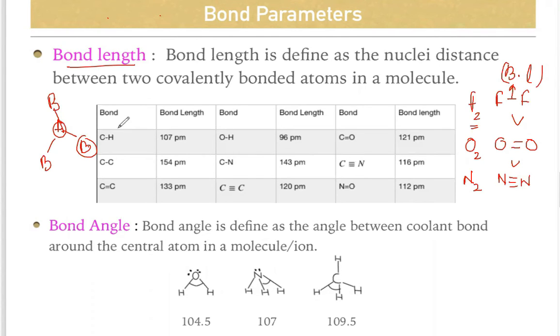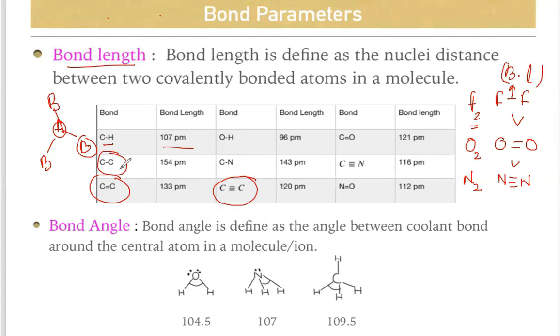There are a few bond lengths given. Carbon-hydrogen single bond length is 107 picometer. Carbon-carbon single bond is 154 picometer, carbon-carbon double bond is 133 picometer, and triple bond is 120 picometer. You don't have to remember all the bond lengths, but try to remember these: C triple bond C and C double bond C, and you can also consider the single one.